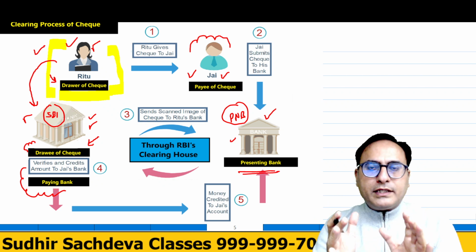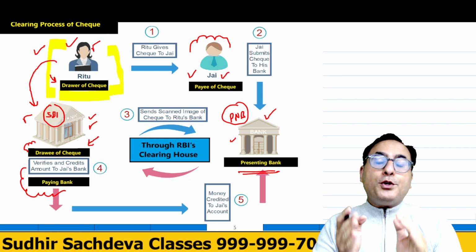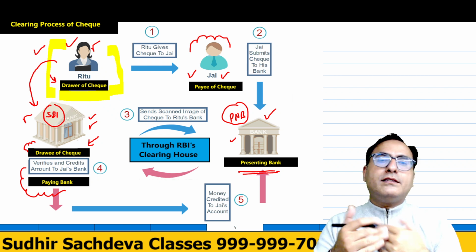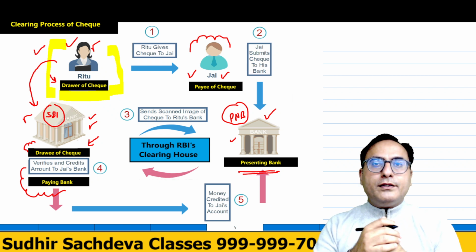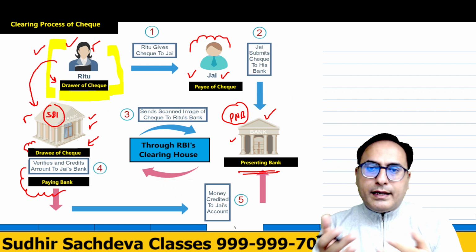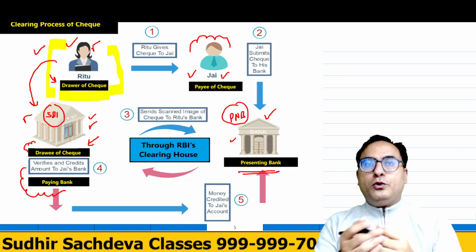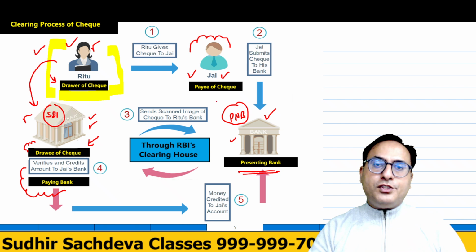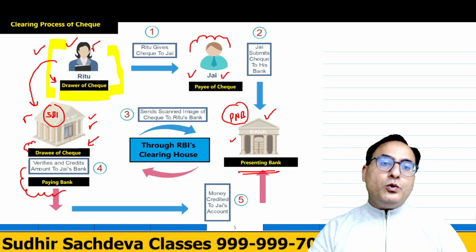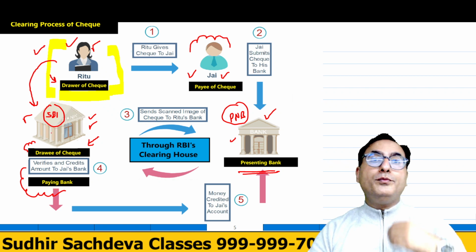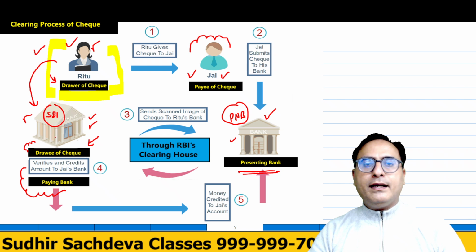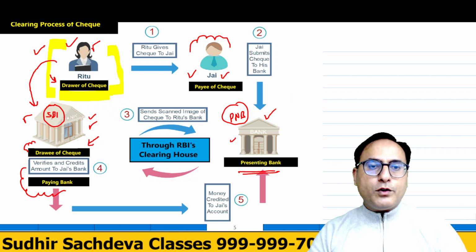So you have understood the clearing process. Now you know the terms as well. Who is the drawer of the check? The person who is paying the amount. That is Ritu. Who is the payee of the check? Who is getting the amount? Jay is getting that amount. Now who is the drawee of the check? To whom was the order to pay given? The order was given to SBI.